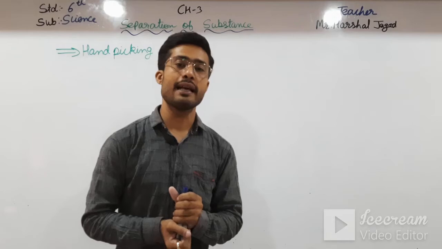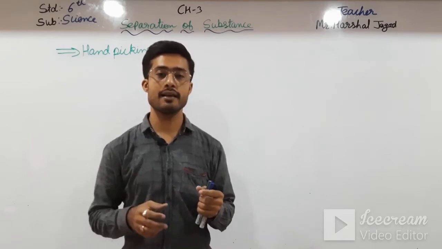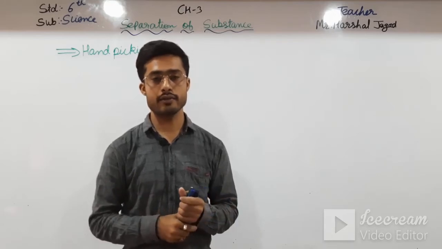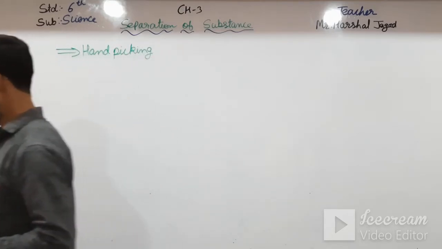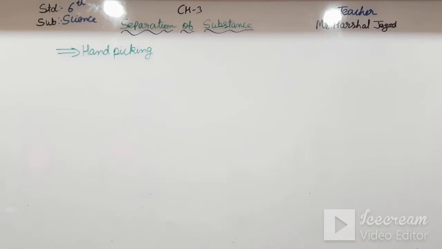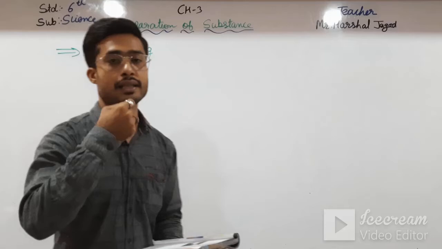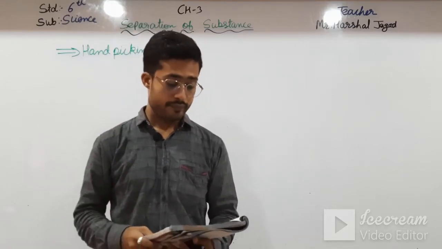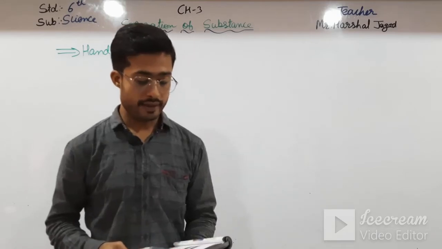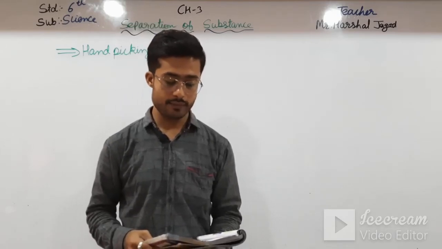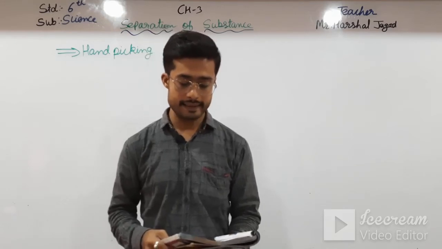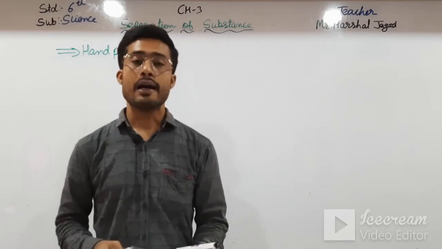You have seen at home that our mother is separating some stones from the grains. Okay students, so why? Because some stones are there as impurity. If it is cooked, then it comes in our bite and our teeth can break. So see here, I am reading it again. Grains and pulses generally contain small stones and other unwanted materials as impurities. These need to be separated before cooking.